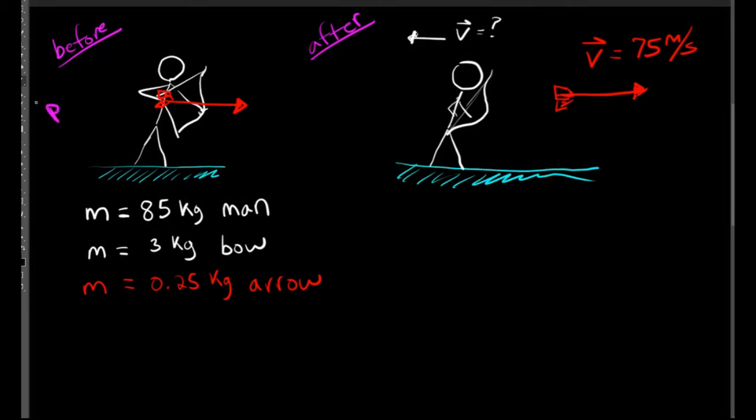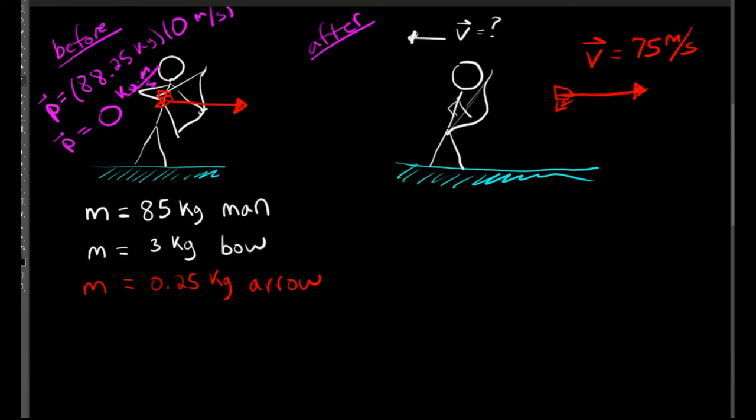The archer is not moving, he's standing still, and the arrow is not moving. It's just notched on the bowstring. So we can sum all the masses of our system together, but it's a trivial problem because there's no motion, and so we're multiplying our masses by a zero velocity. So our initial momentum is just zero. There is no momentum before the arrow is released.